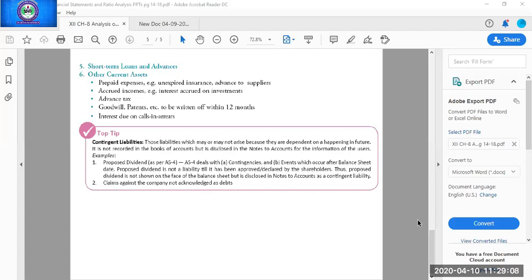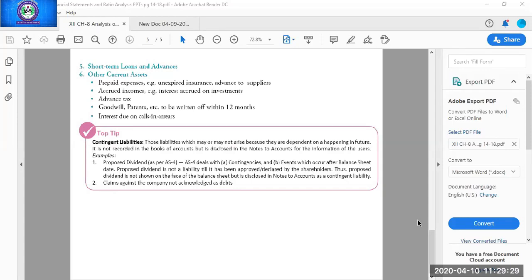Other current assets means all the other assets which we have not studied till now will be appearing in other current assets. Prepaid expenses, any advances paid, goodwill, patents to be written off within a period of 12 months, accrued incomes, advance tax. All these are the part of other current assets. So balance sheet here is completed.